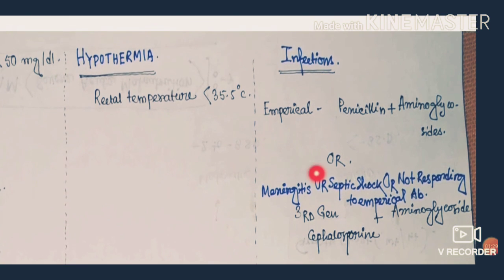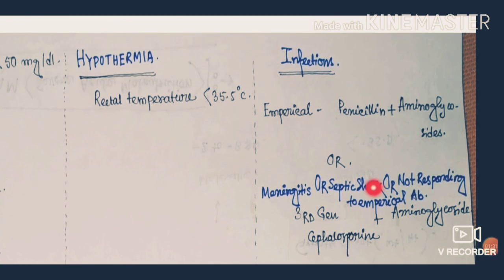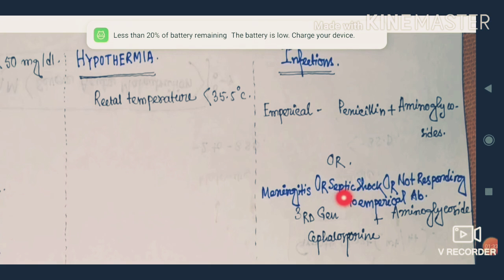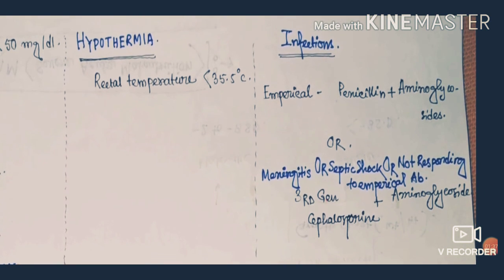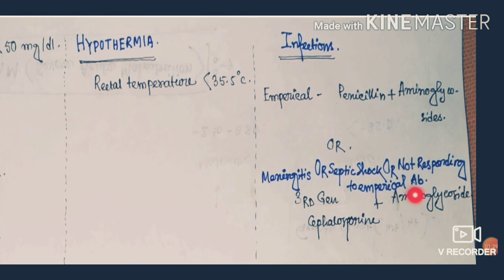If there is meningitis or septic shock, or if the patient is not responding to the empirical antibiotic, we should give a third generation cephalosporin and an aminoglycoside. Because third generation cephalosporins have a good penetration rate in the brain, to prevent meningitis we should give third generation cephalosporin. The penicillin group of drugs cannot penetrate the CNS very well.